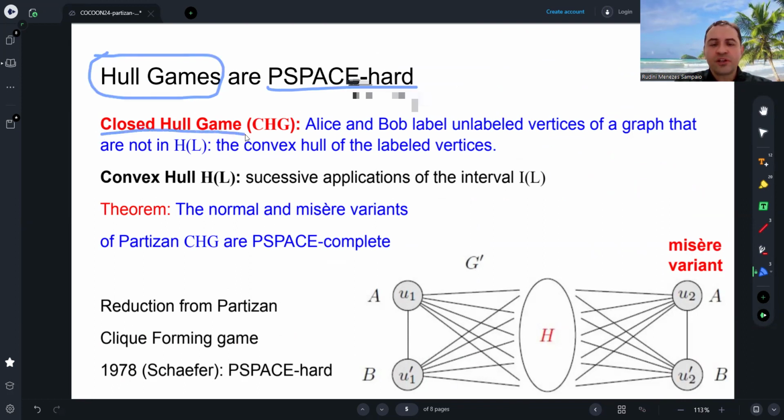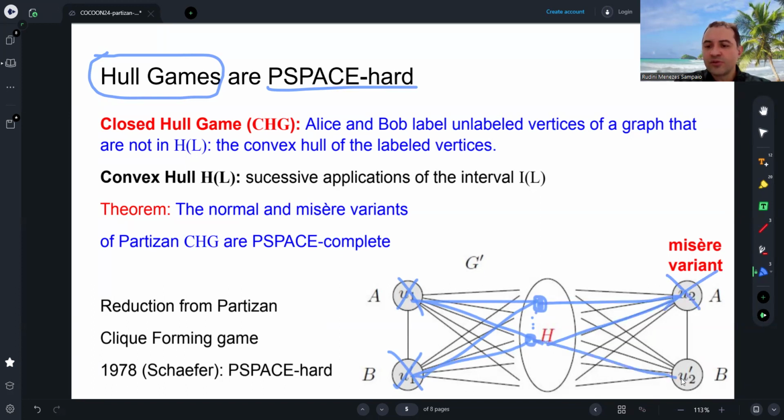So in the closed hull game, Alice and Bob label unlabeled vertices of a graph that are not in the convex hull of the labeled vertices. The convex hull is obtained after successive applications of the interval function on the labeled vertices. For example, if we have two vertices here in the graph H that are non-adjacent, and they are labeled, this vertex is in the interval because of this shortest path. This vertex is in the interval of these vertices because of this path, also this, and also this.